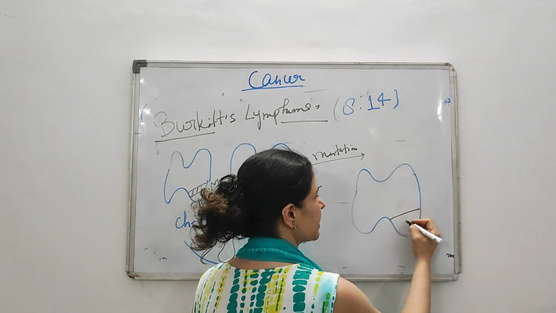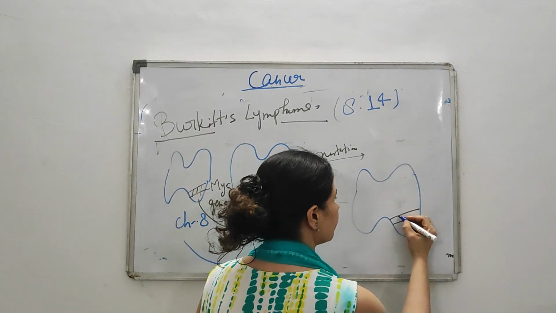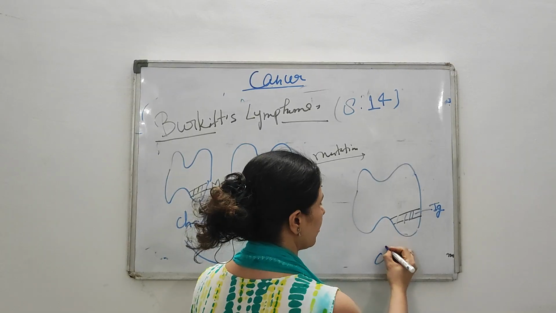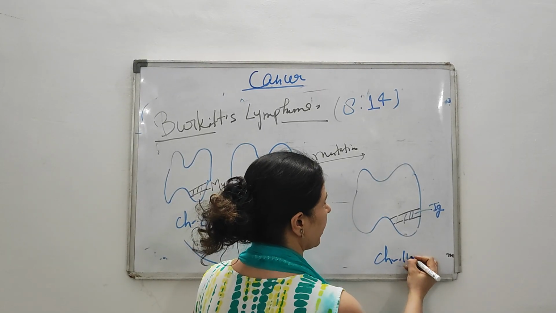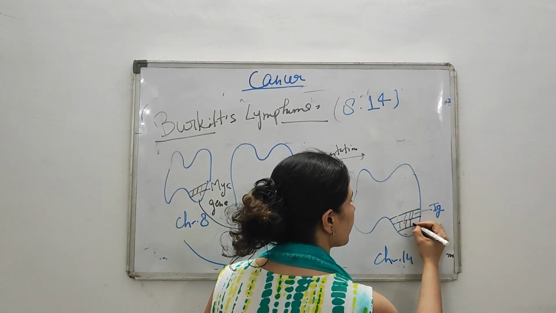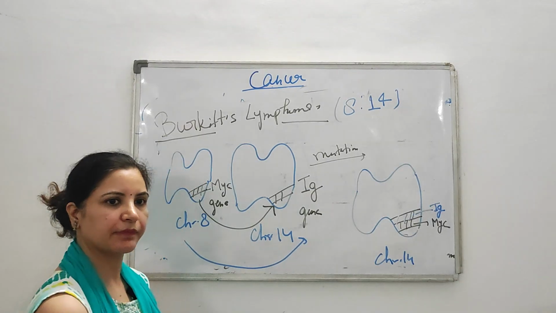It happens similarly to the 9;22 chromosome. Okay, so this is your IgG gene which is normally present on chromosome number 14, and now this MYC gene which was present on chromosome number 8 is now present on chromosome number 14.